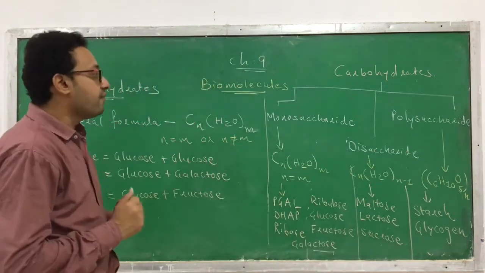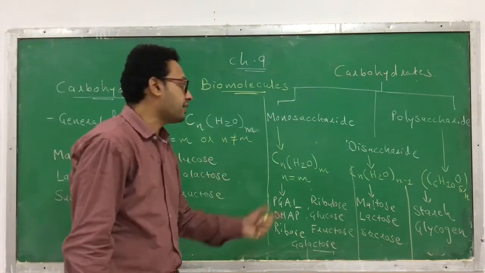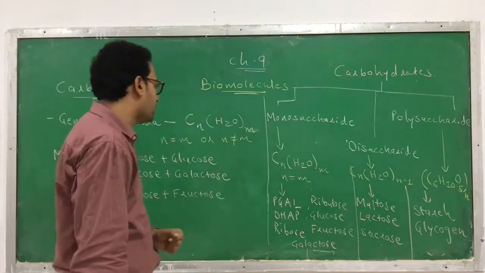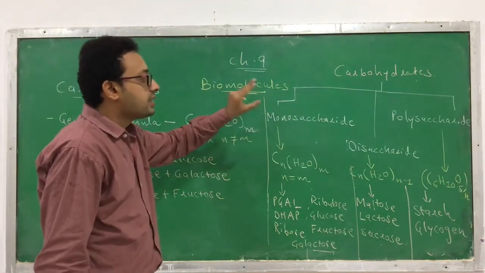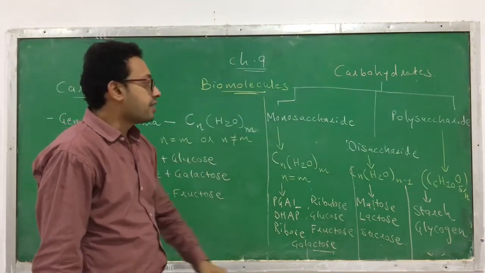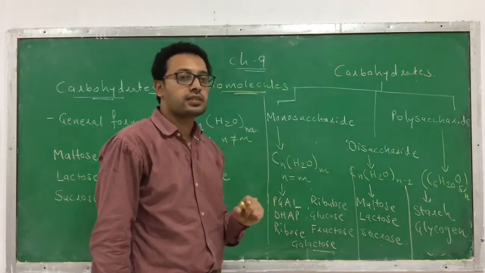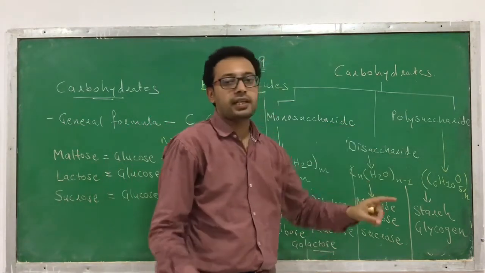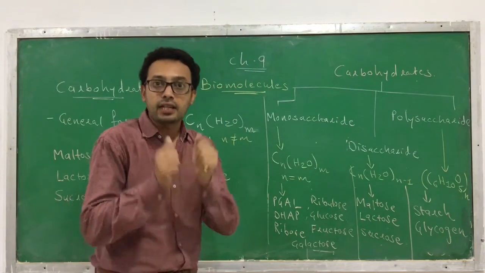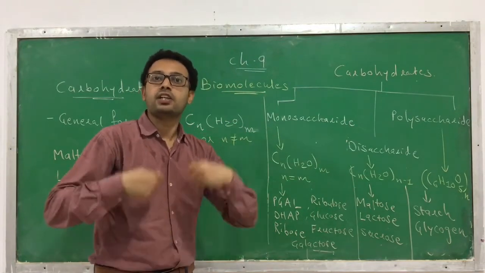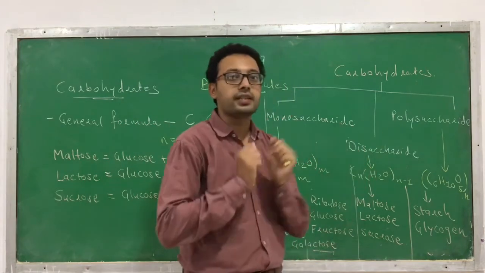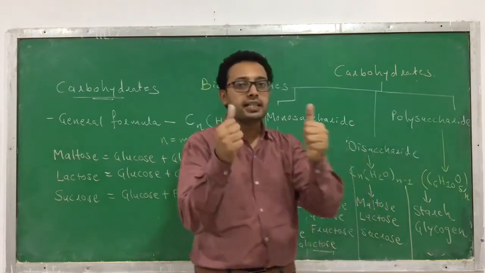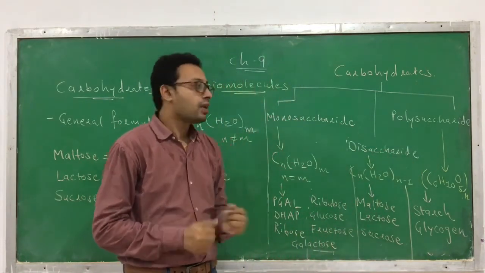Now if you talk about the characteristics of mono, di and polysaccharides, what are the characteristics? See, monosaccharides are sweet in taste. Disaccharides are also sweet in taste. But polysaccharides are not sweet in taste. They are sugars, but that doesn't mean that all are sweet in taste.